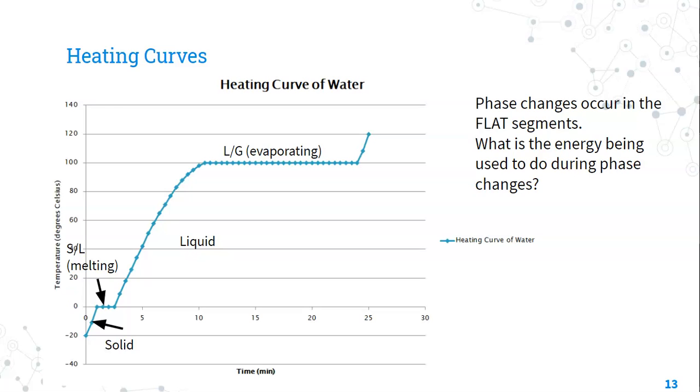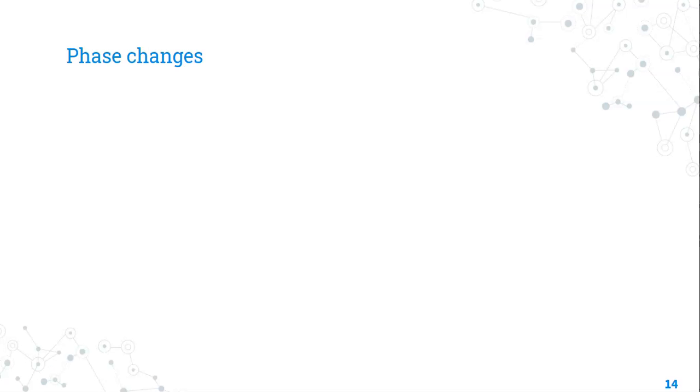The temperature will only start going up again once we've boiled all the water, and assuming we had collected the steam, we could continue to heat that steam. So phase changes occur in the flat segments, and in those flat segments, the energy is being used to change the state of matter.